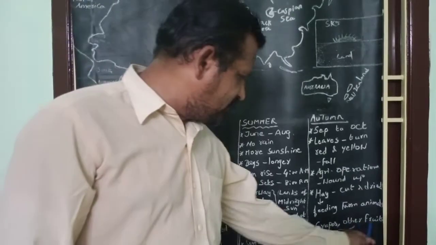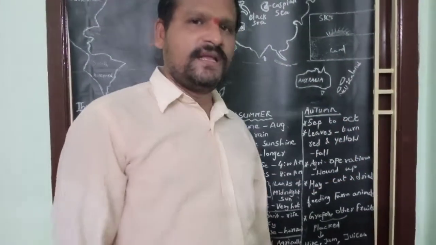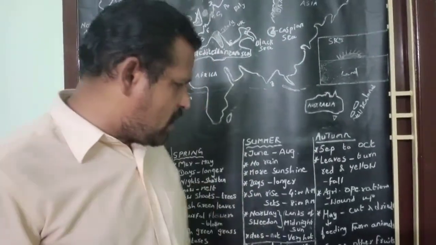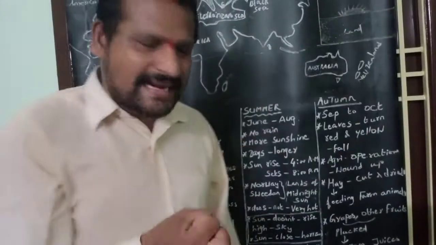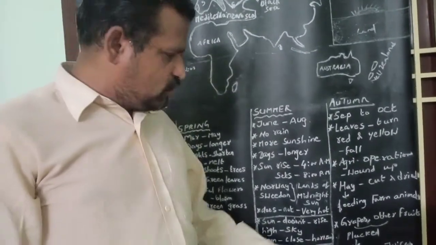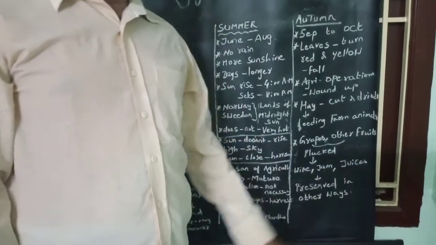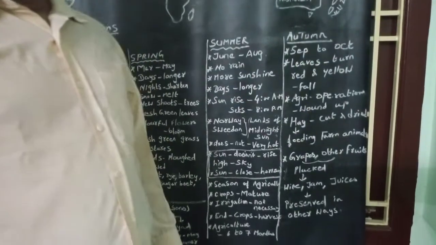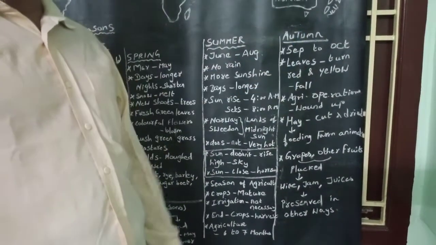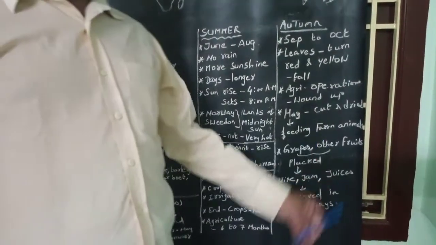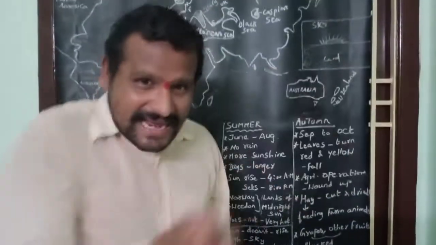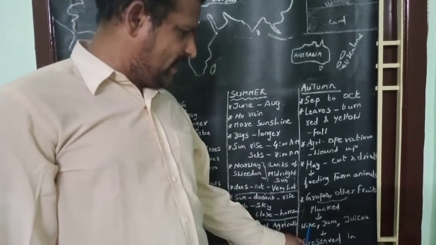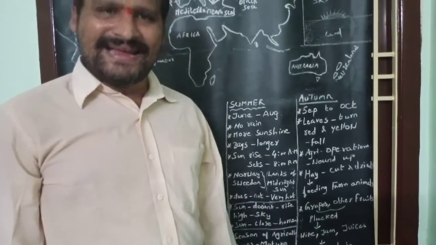During autumn season in Europe continent, grapes and other fruits were plucked. By using these grapes and other fruits, they used to make wine, jams, and juices of different kinds and preserved them in other ways.